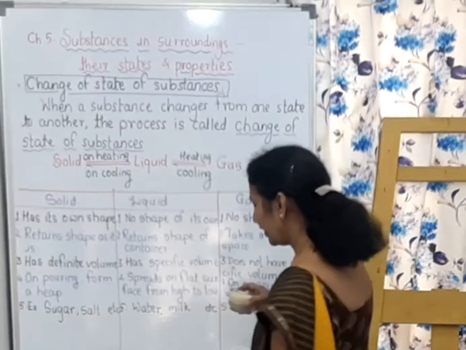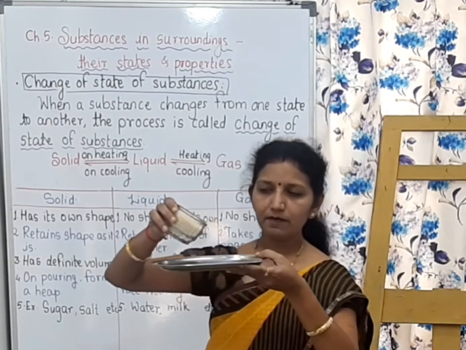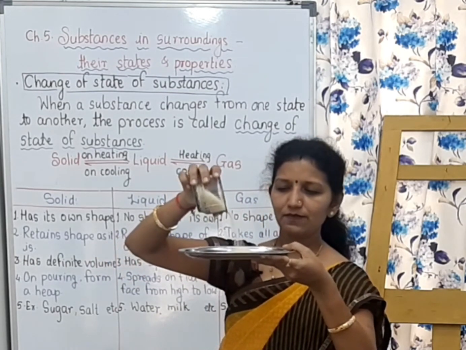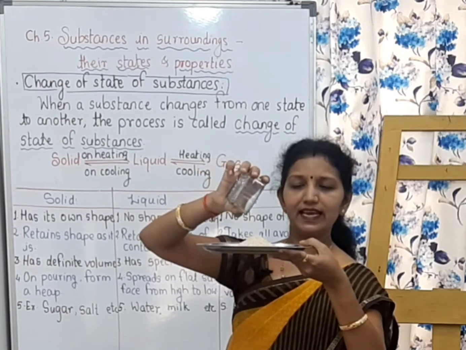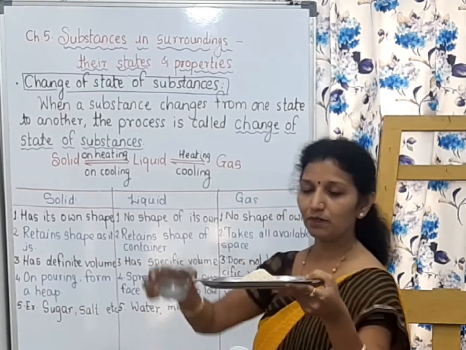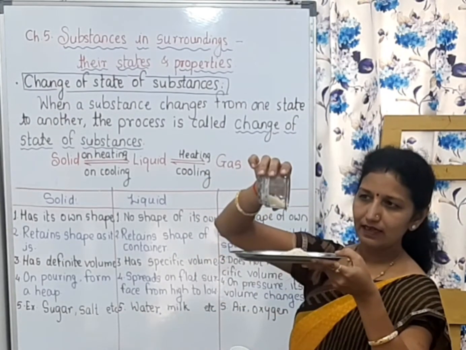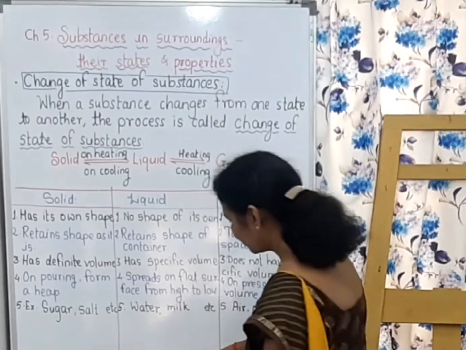Now on pouring, a solid forms a heap. See, if I pour sugar, what will happen? There is formation of a heap. Heap means a mound. You can see the heap of sugar here. On pouring, I am pouring this sugar in this way and there is formation of a heap.